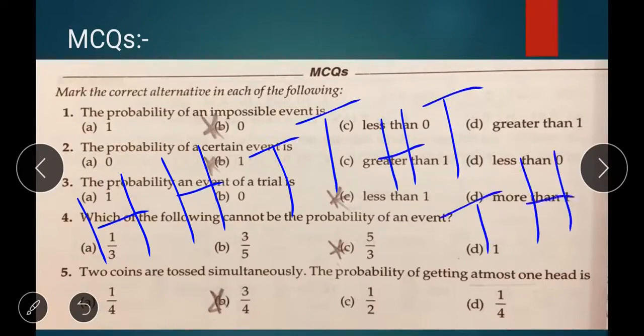Here the question is the probability of getting at most 1 head. Here 1 head, here 1 head, here 2 heads are there. So take 1 head. So the probability of getting at most 1 head is, that is 1, 2, 3, 3 chances. So 3 by 4. Total number of chances 4. So 3 by 4 is the correct answer.